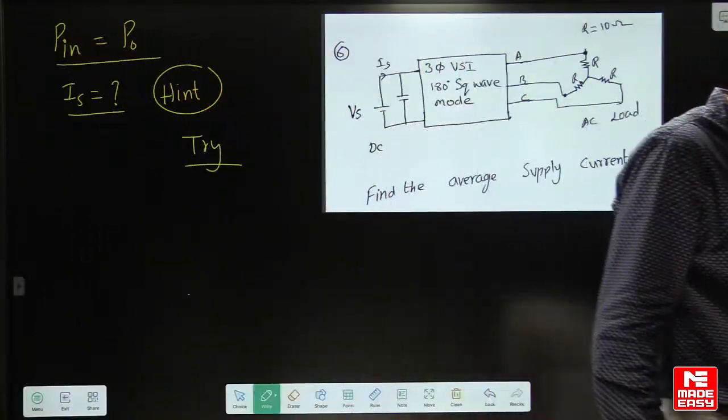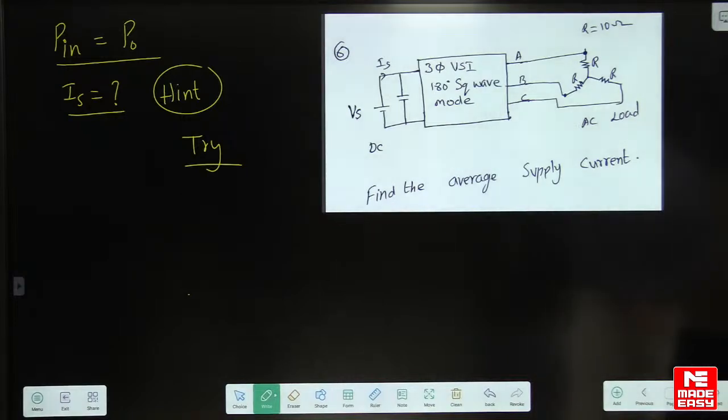Yes, try this. Yes, try this. Why you said 0? 0, how is it 0? I don't understand. Yes.